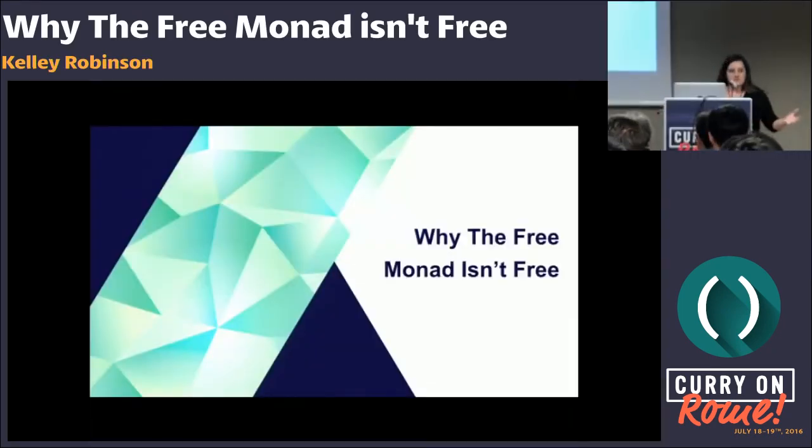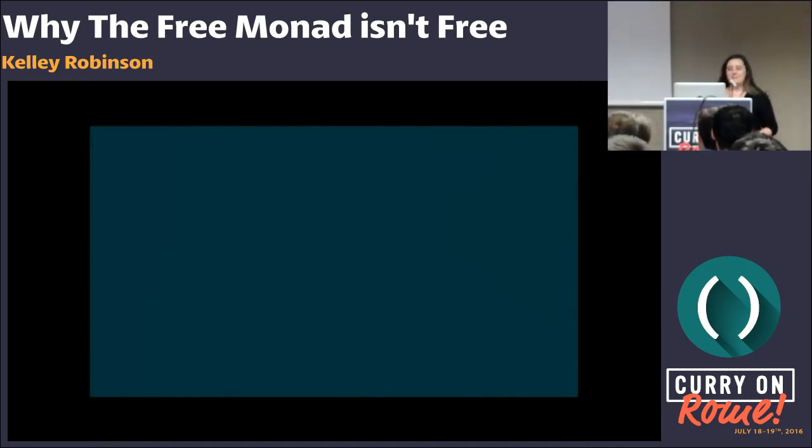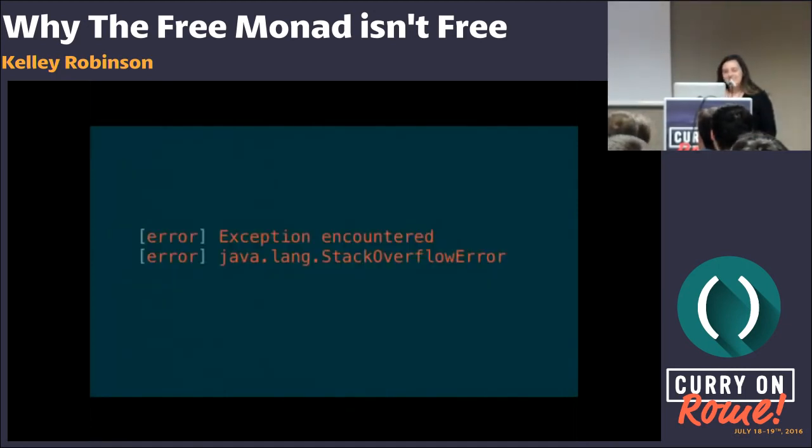So, I want to start with a story. A couple of years ago, I was working at a small startup. Our code base was written in Scala, and there were enough issues with it that we decided to completely overhaul our architecture. But we wanted to do it right. We were going to be functional. We added Scalaz. We added the state monad. It was going to be beautiful until we started seeing Stack Overflow errors. And this was just in testing. We hadn't even deployed this to production yet.